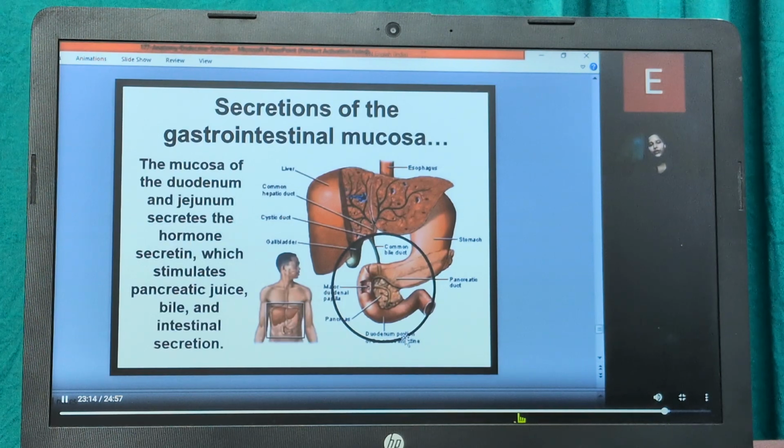Then the secretion of the gastrointestinal mucosa: the mucosa of the duodenum and jejunum secretes the hormone secretin, which basically stimulates the pancreatic juice, the bile, and the intestinal secretion. The bile juice, the pancreatic juice, and the intestinal secretion are basically stimulated by a hormone called secretin.